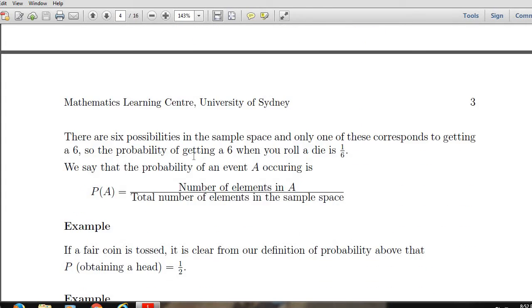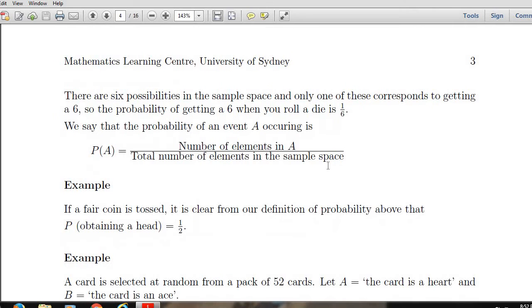There are 6 possibilities in the sample space and only one of these corresponds to getting a 6. So the probability of getting a 6 when you roll a die is 1 by 6. Now we say that the probability of an event A occurring is the total number of elements in A divided by the total number of elements in the sample space.